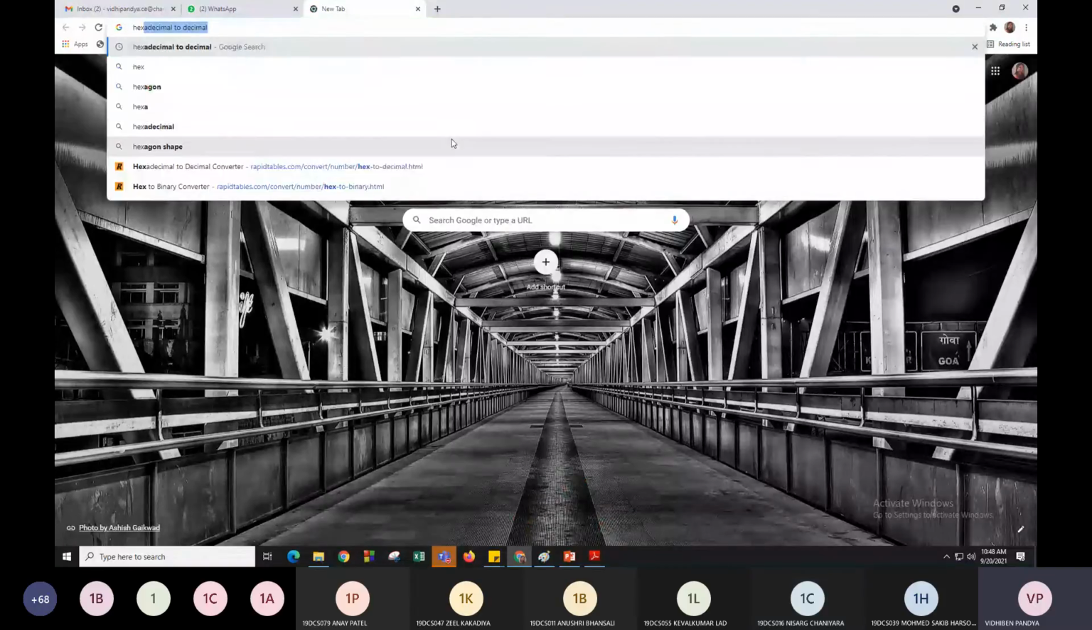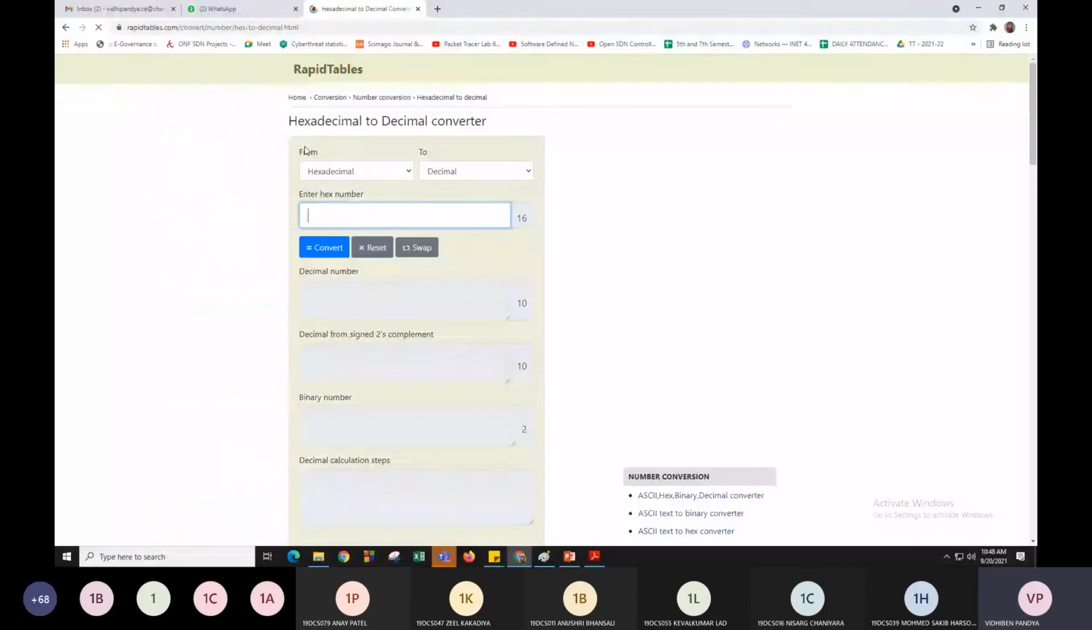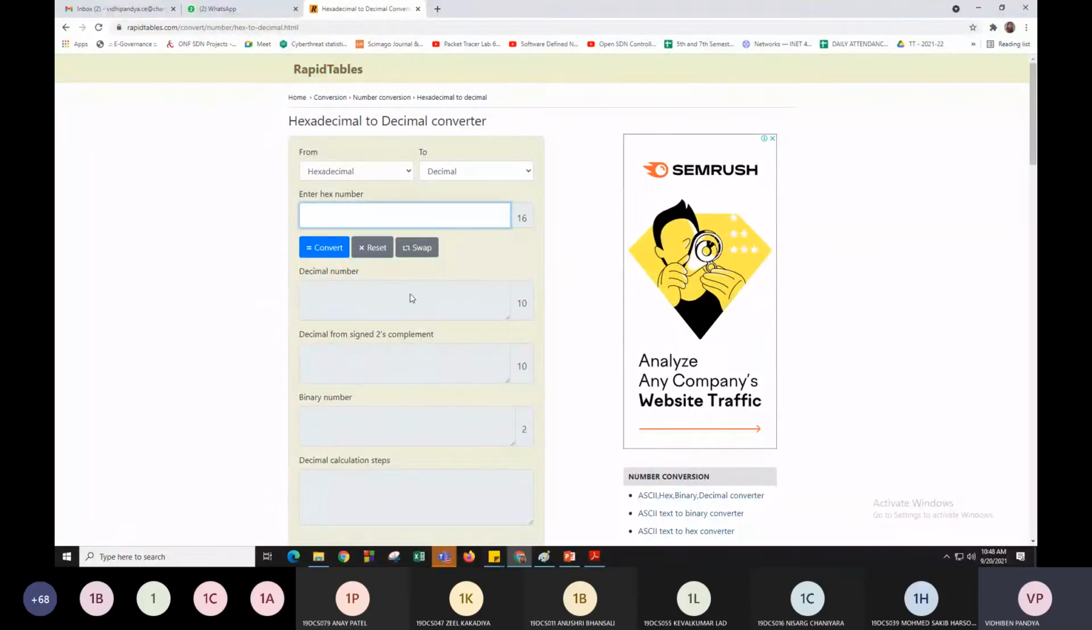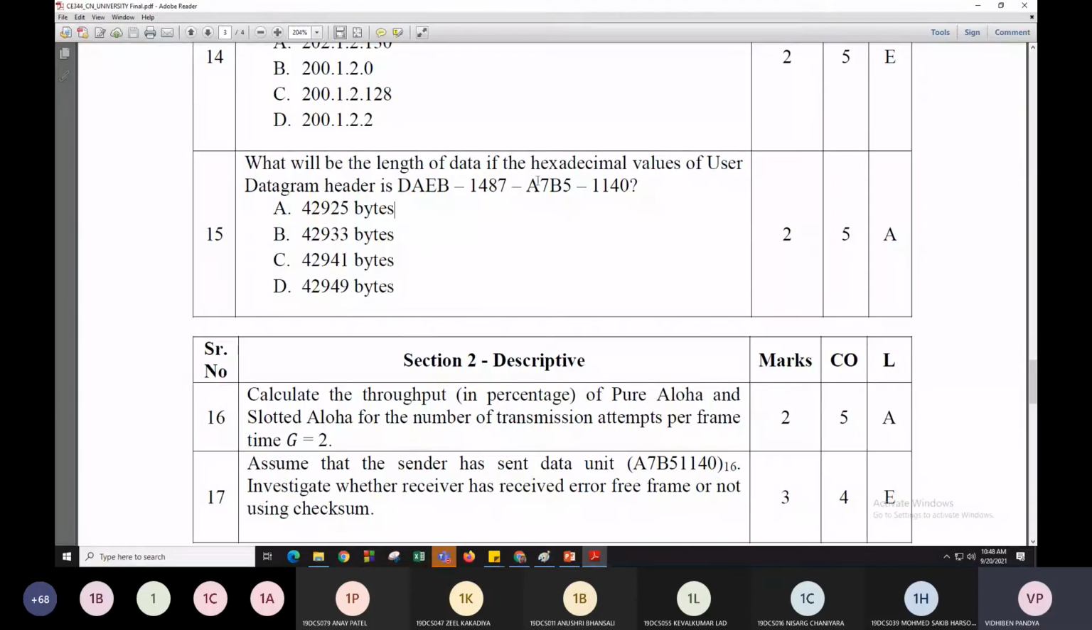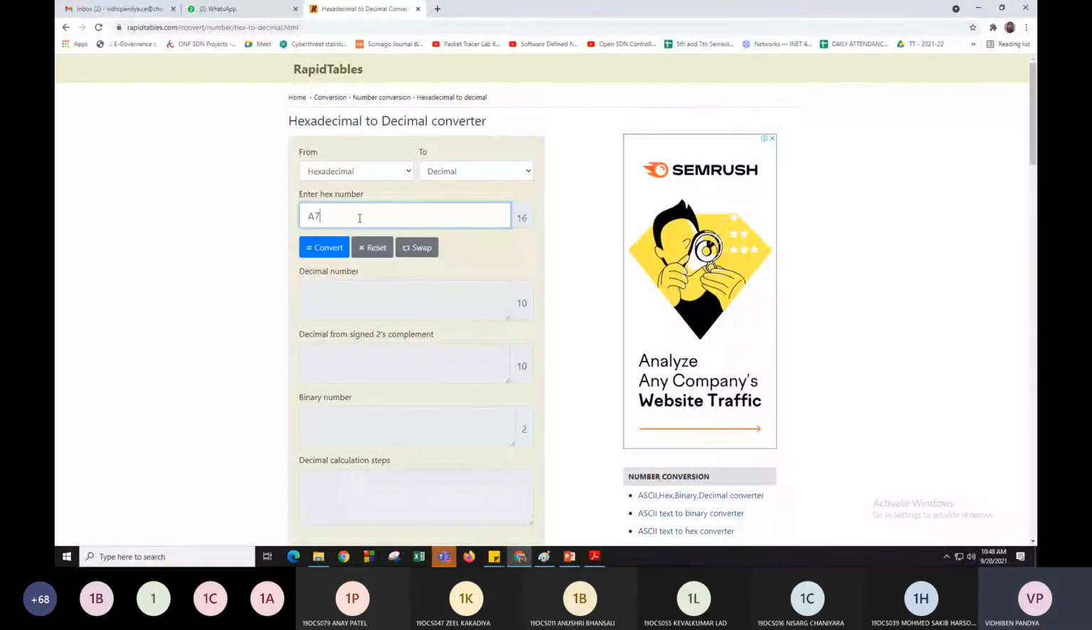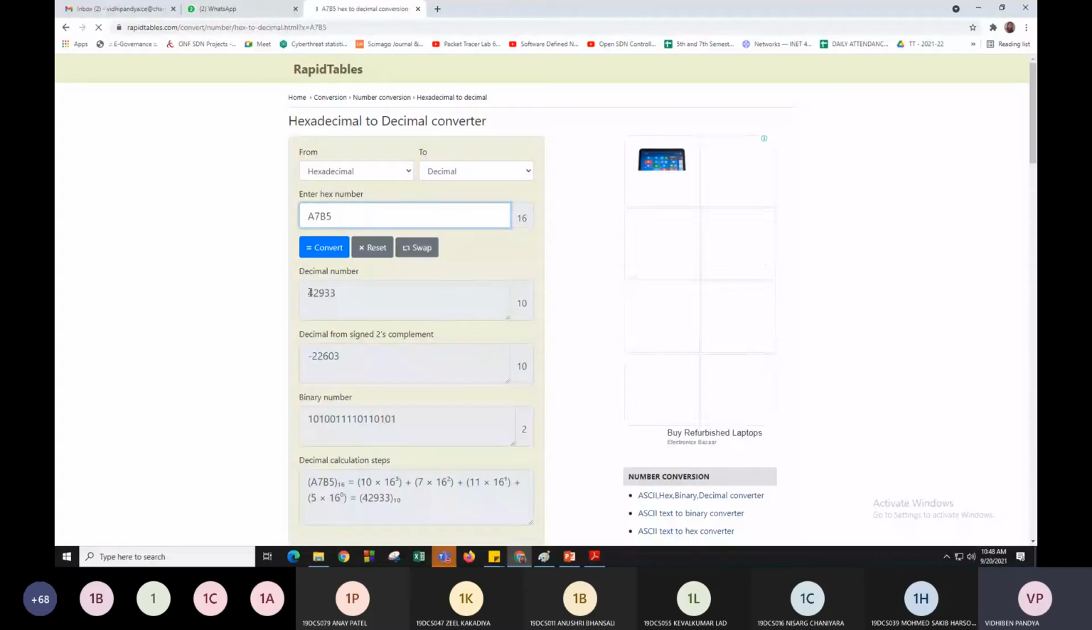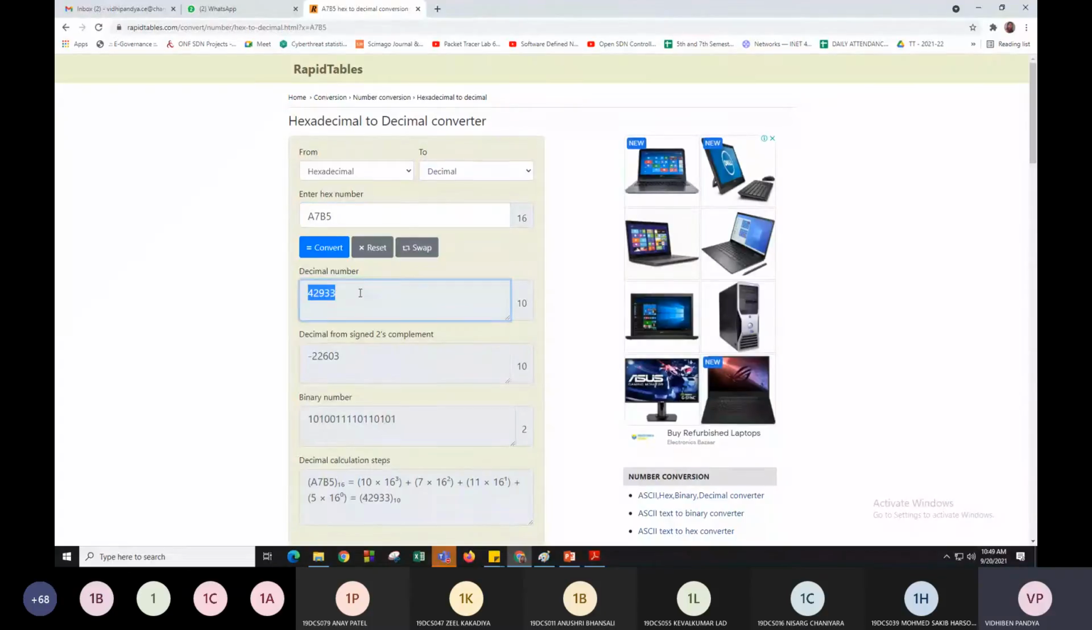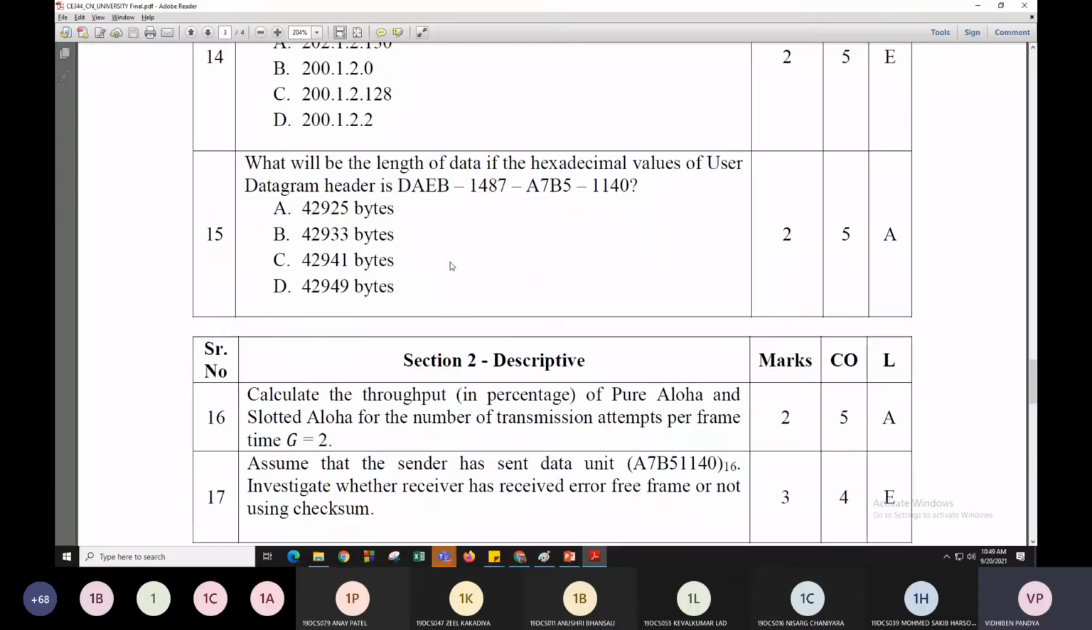Do you guys know there is a hexadecimal to decimal converter? In this you can check A7B5. You can see the decimal value for this hexadecimal value is 42933. And we know that the length of the header is 8, so we need to just subtract 8 from 42933. So you will get 42925 bytes. This type of question can also be asked in an MCQ for 2 marks.